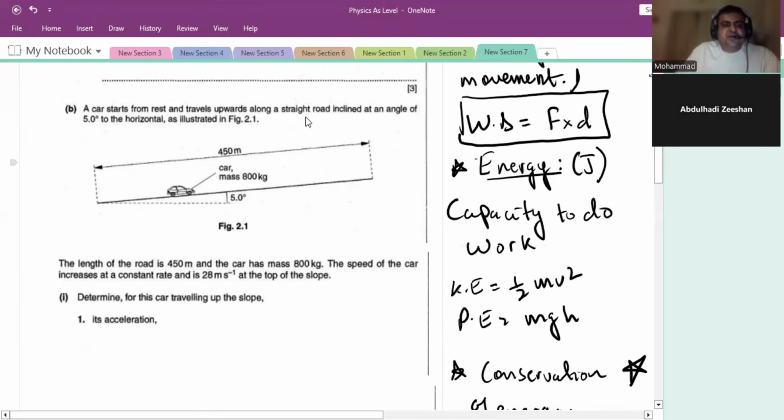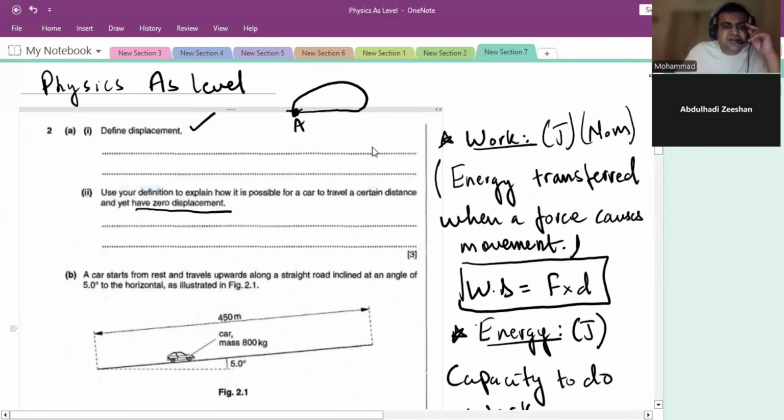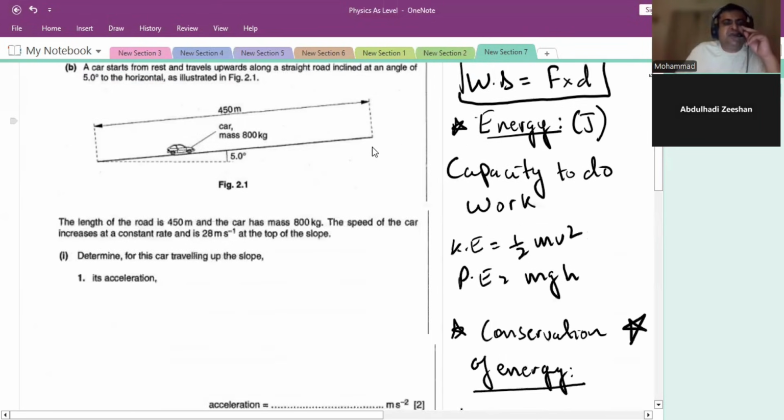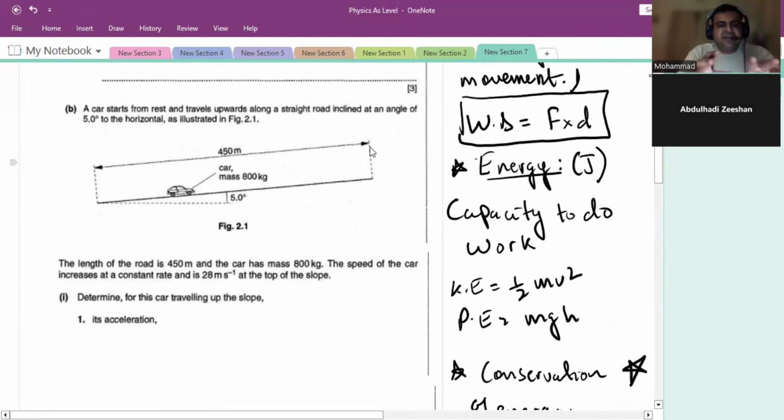Yeah, right. Okay. Can you read out part B? Is it clear to you? I mean, any questions? Yes, it's clear. Okay. Can you have a look at part B? The diagram, everything, the details. Have a look at it. Okay. Diagrams, details. The car starts from rest and travels up along a straight road inclined to an angle of 5.0 to a horizontal, as illustrated in figure 2.1.